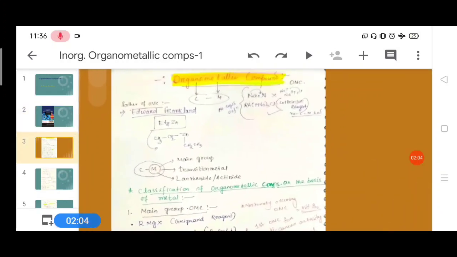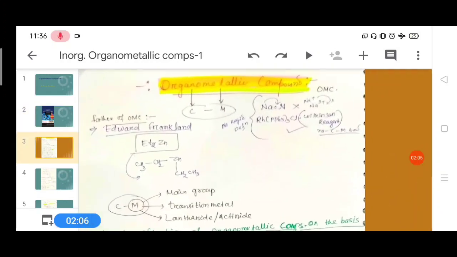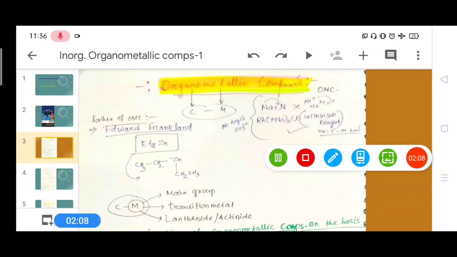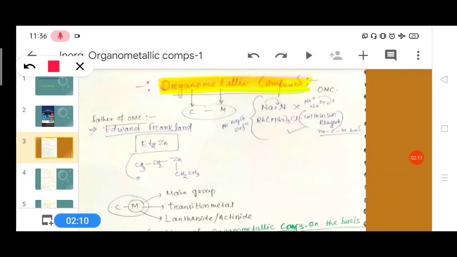Let's start. What is an organometallic compound? Organometallic compounds are the compounds in which direct bonding between carbon and metal occurs. There is a carbon-metal bond. We already know the electronegativity of carbon is 2.5, which is much greater than that of the metal atom.